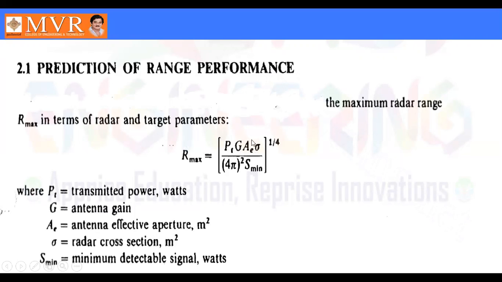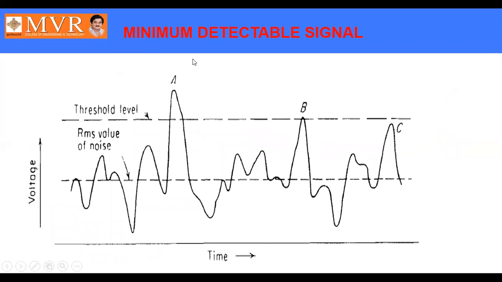So that is the reason we went for the S minimum signal. Once again, I'm repeating, S minimum signal. That is the minimum detectable signal. If you want to find out the minimum detectable signal, it means the minimum level a receiver can receive. That is supposed to be the minimum detectable signal.